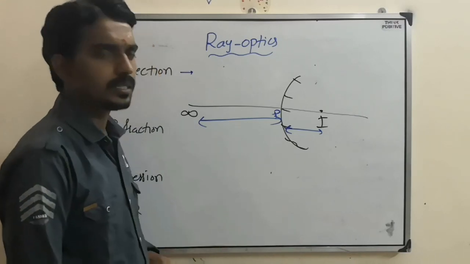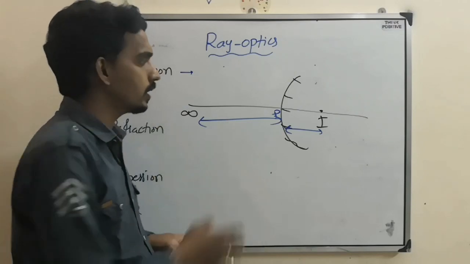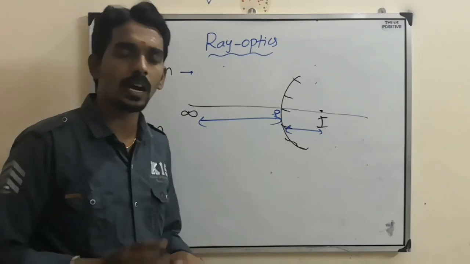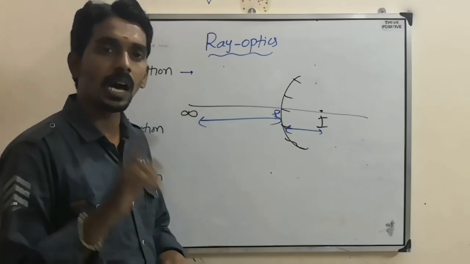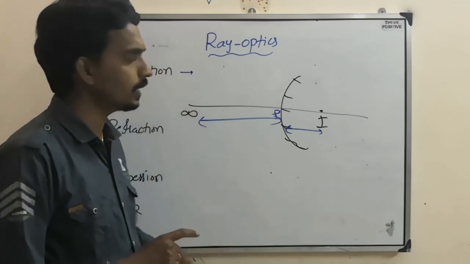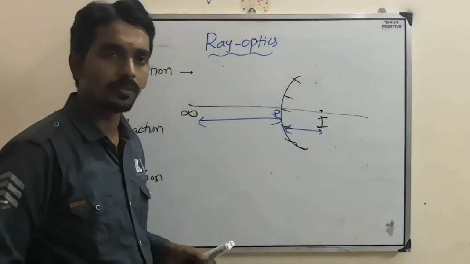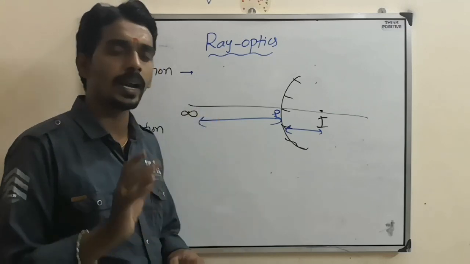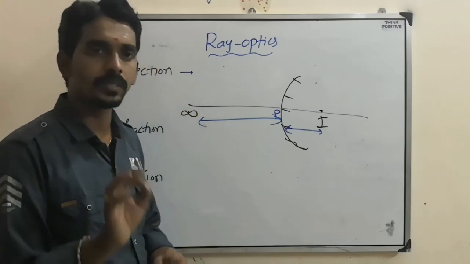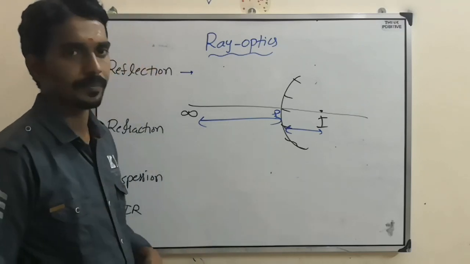And always when you consider the convex mirror, the image size is always lesser than the object size. No question of magnified image. Always diminished image, but always erect image. Erect means object above, image also above. No question of inverted image, no question of enlarged image. Always virtual and erect image, but diminished size.